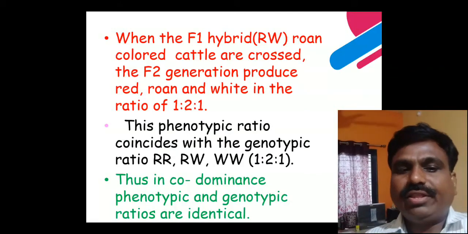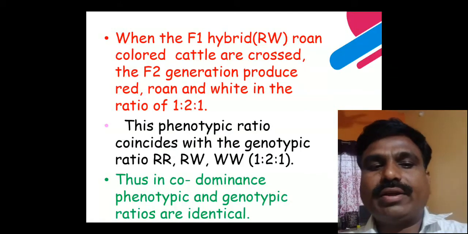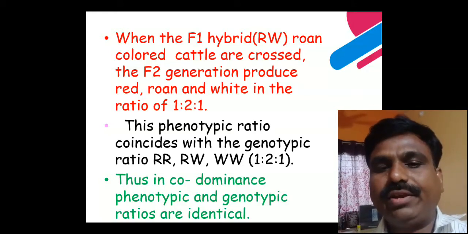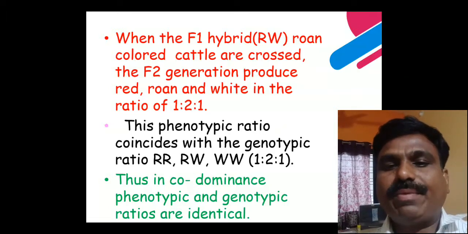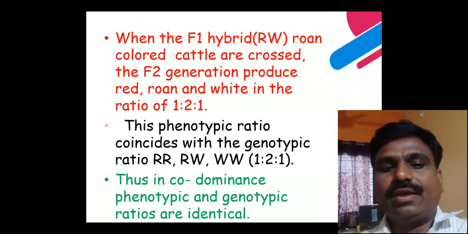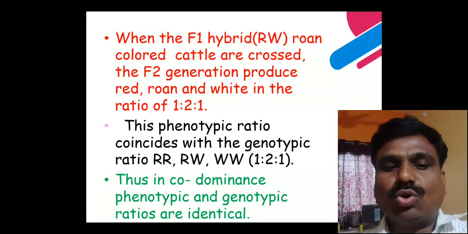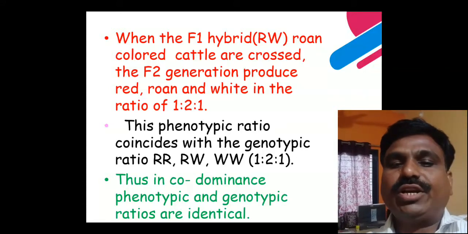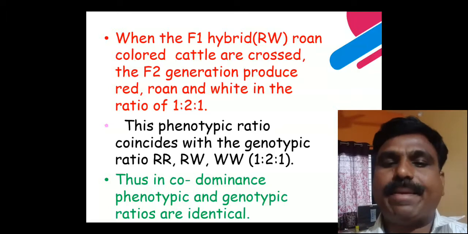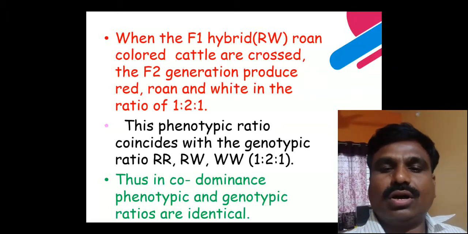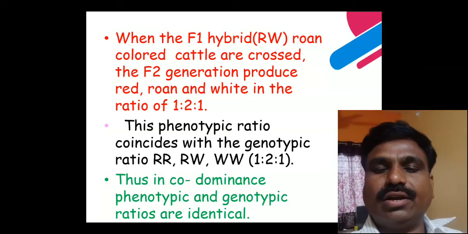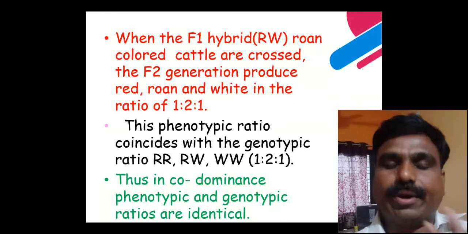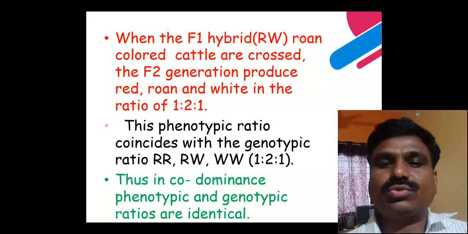Then when the F1 hybrid roan colored cattle are crossed to obtain the F2 generation, three colors appear: one is red, the second is roan, and the third is white, in the ratio 1 to 2 to 1.